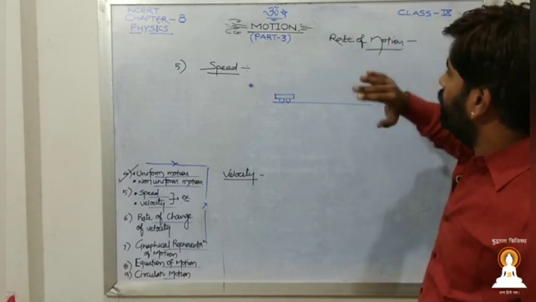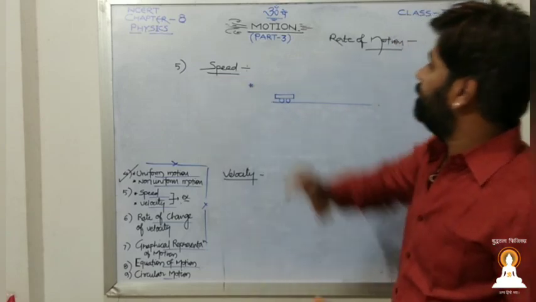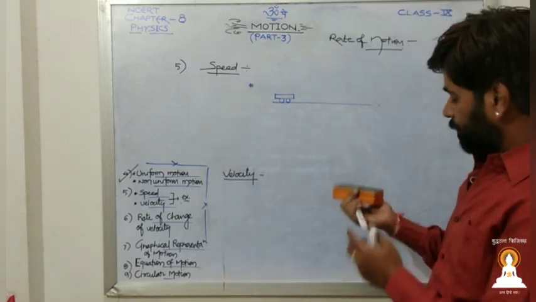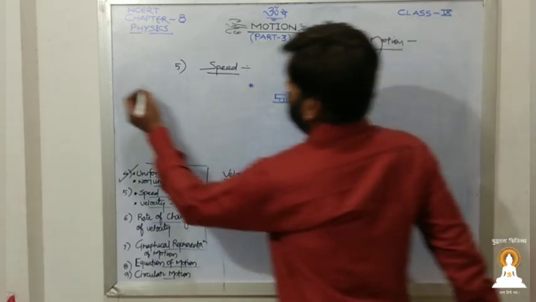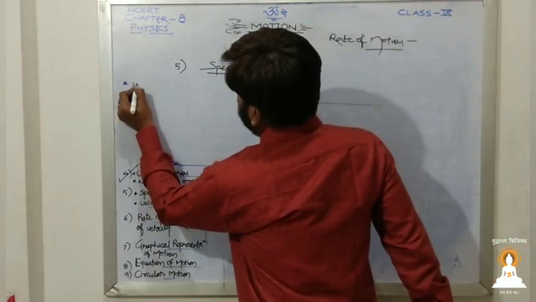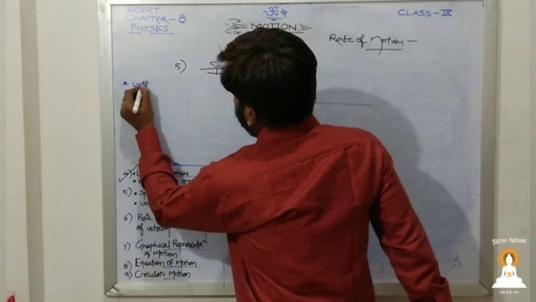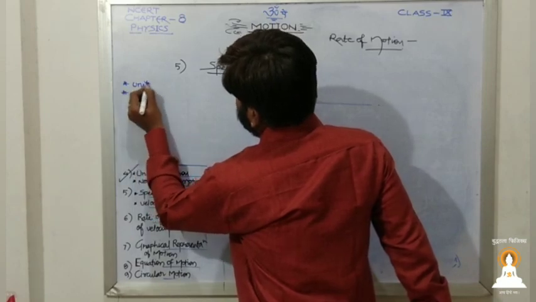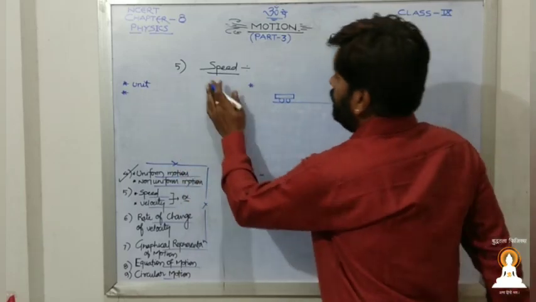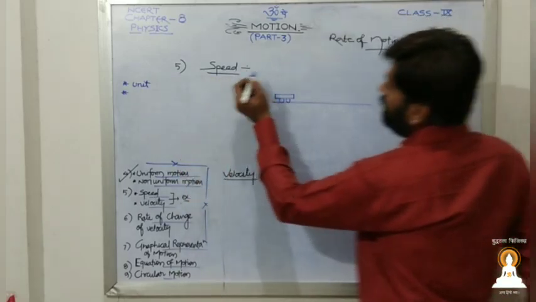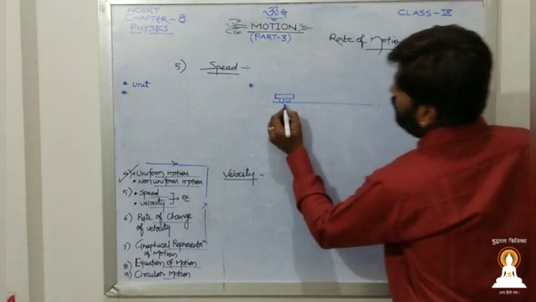Now, when we consider speed, we have to define a few terms for that. One will be its unit. Then second one, whether this quantity is scalar or vector, we will see later on. Now speed means what? It directly relates to distance.